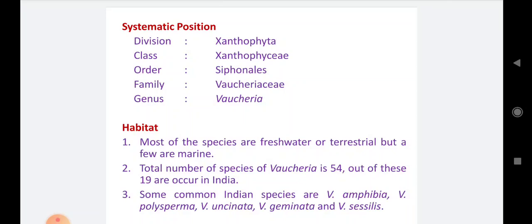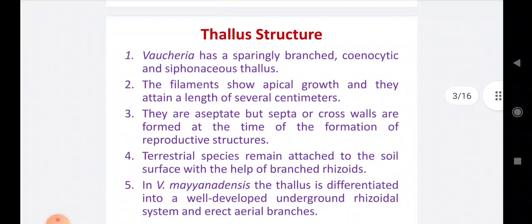Number 3, some common Indian species are Vaucheria amphibia, Vaucheria polysperma, Vaucheria uncinata, Vaucheria geminata and Vaucheria sessilis. These are some of the most common species of the Vaucheria.